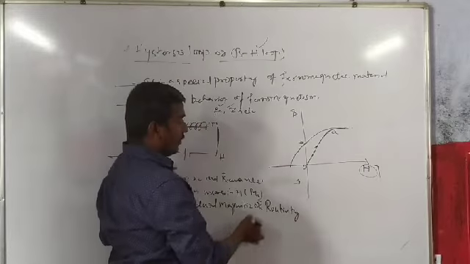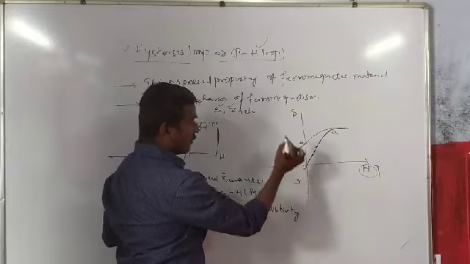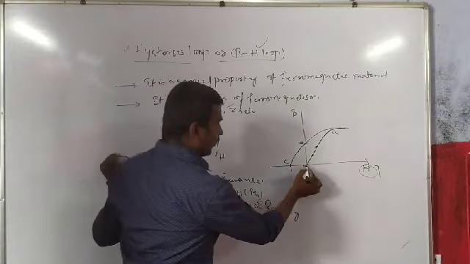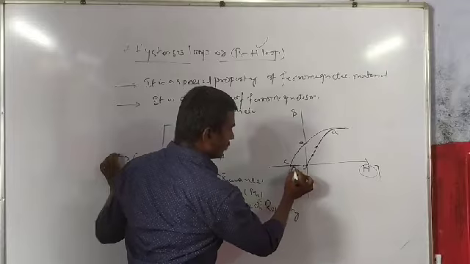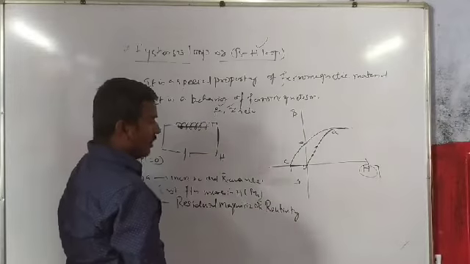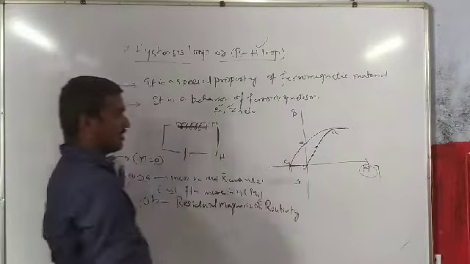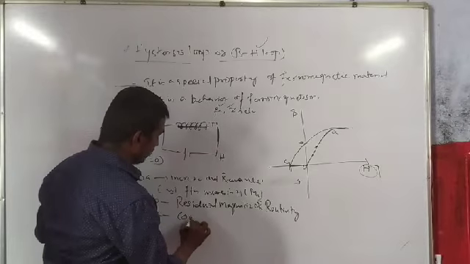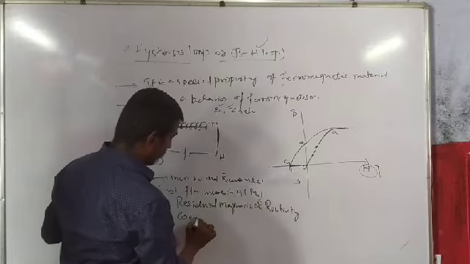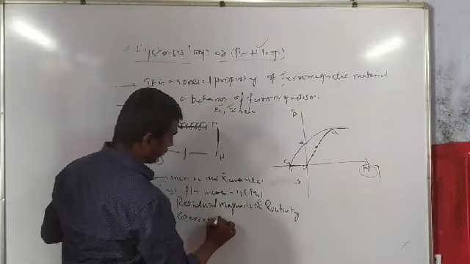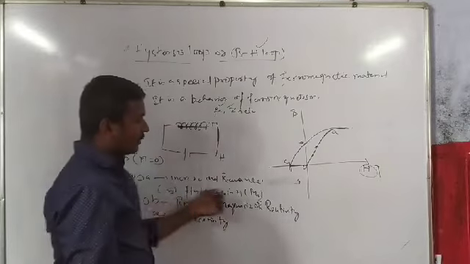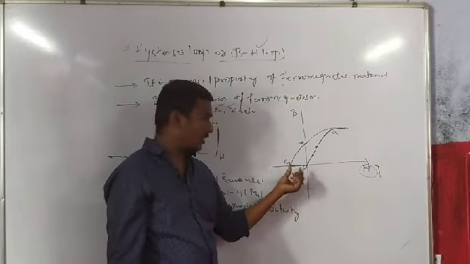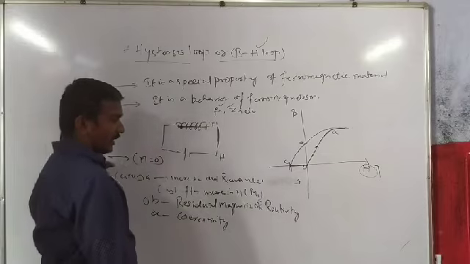It will come to the point C. At point C, when the magnetic field becomes, so the H value becomes 0. So at point C, this OC is called coercivity. Where the magnetic field is made 0, that point C is called coercivity.